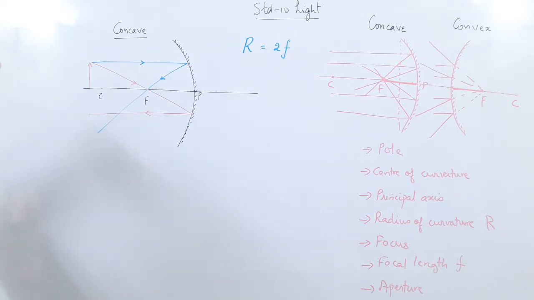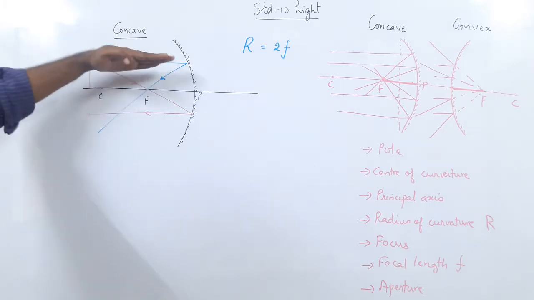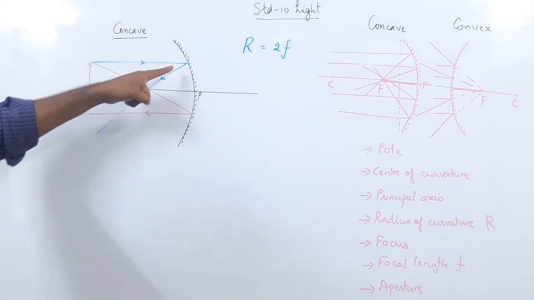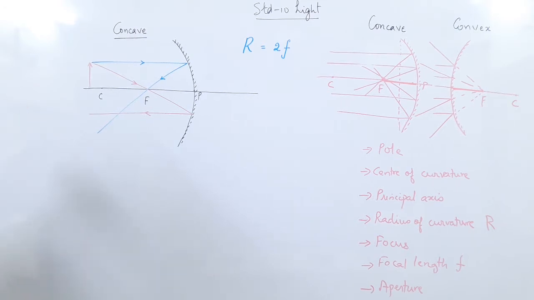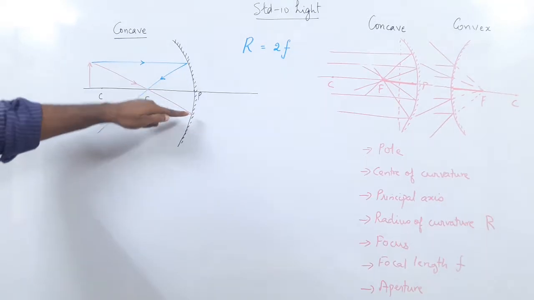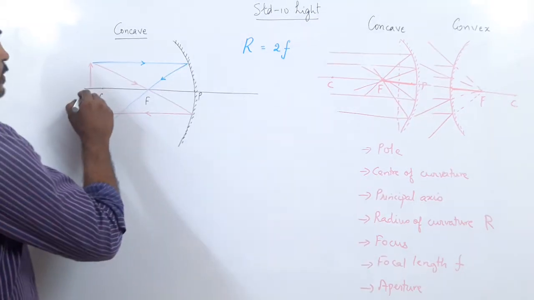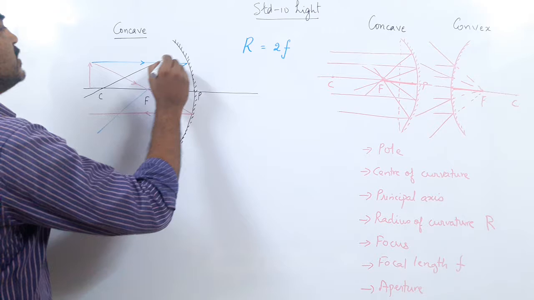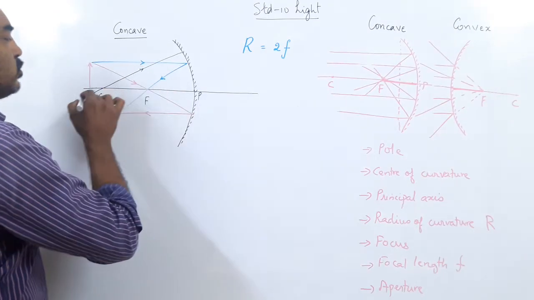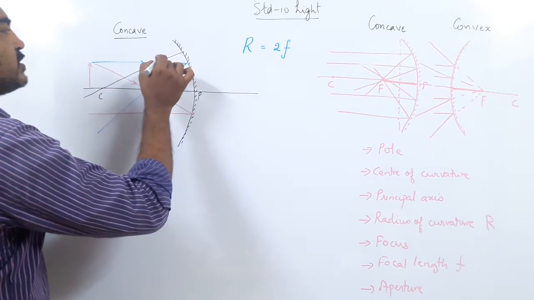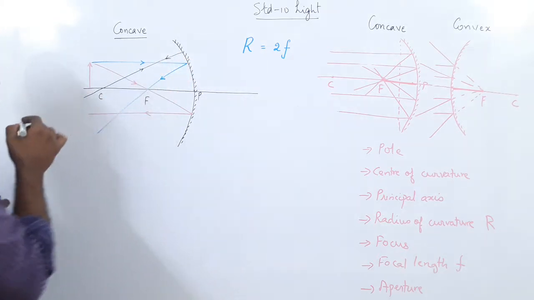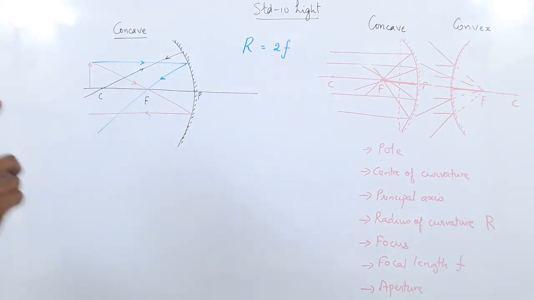Rule number 1, the ray of light parallel to the principal axis after reflection will pass through the focus. Rule number 2, a ray of light passing through the focus after reflection will become parallel. And rule number 3, a ray of light passing through the center of curvature, after reflection will go back to the same path. And this I did in yesterday's lecture.